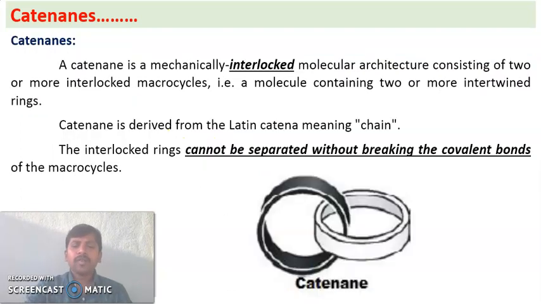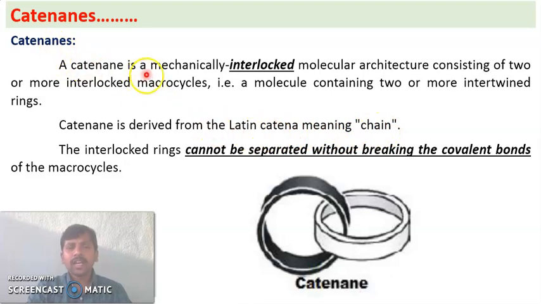Now we move to the actual topic, that is catenanes. Catenanes are artificial molecular machines. They exhibit molecular shuttle. In this video, we will discuss how the molecular shuttle occurs. First, we will discuss what catenanes are. The word catenane is derived from the Latin word catena, which means chain.